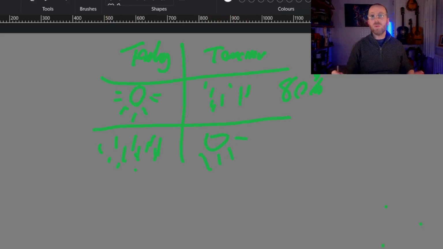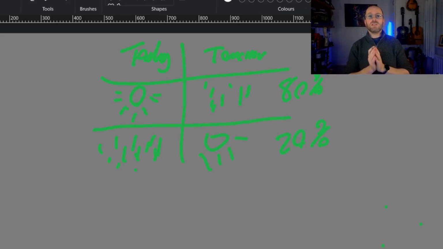I know this is an oversimplification and we're assuming the weather is only two states, but in the first state, where it's sunny today, you can assume there's an 80% chance that it's going to be raining tomorrow. But if it's raining today, you can assume there's a 20% chance that it's going to be sunny tomorrow. So these two different states have two different outcomes depending on what day comes after them. So it's all about the state that they're in right now.